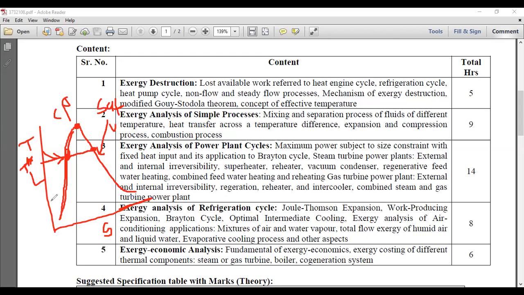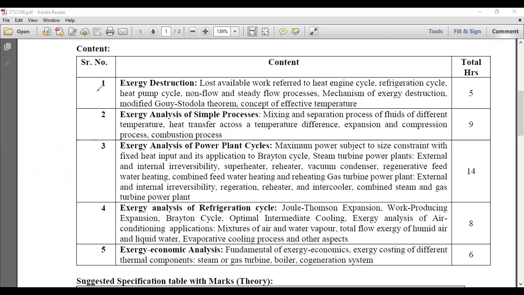And another parameter will come into the picture in this diagram. This is pressure. This is pressure line. Okay, let me clear. It is visible, right? Yes.